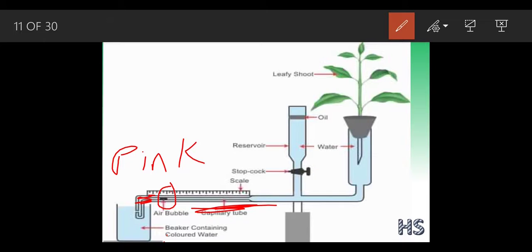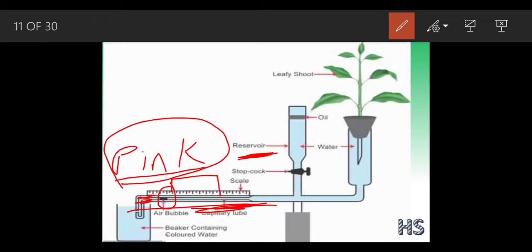When these bubbles move ahead, the pink water inside this capillary tube increases. So again, in order to come back to its original position, we have given the reservoir, which helps to push the bubble back to the initial position out here.